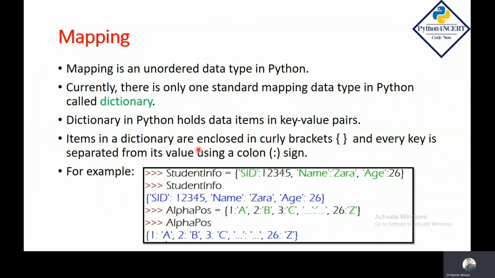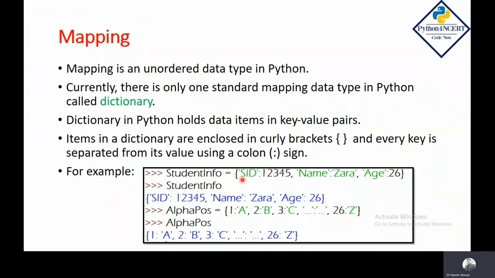Items in a dictionary are enclosed in curly braces, and every key is separated from its value using a colon sign. For example, I have created a variable student_info, and I have kept key-value pairs separated by commas under curly braces.